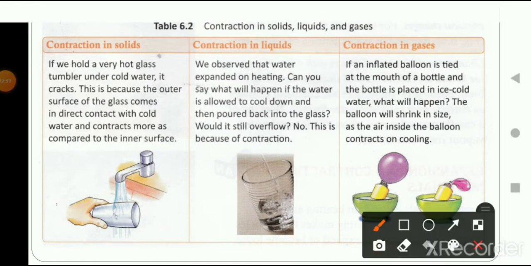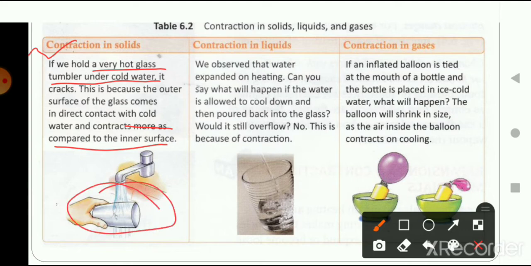If we hold a very hot glass tumbler under cold water, it will crack. This is because the outer surface of the glass becomes contracted. It comes directly into contact with cold water and it contracts more as compared to the inner surface. Contracts means it will get shrunk. The outer surface of the glass shrinks compared to the inner surface, because the inner surface is not in contact with the cold water. So this is the reason why the glass gets cracked. This shows contraction of solid. Here you can see how the glass got contracted as it came into direct contact with the cold water.